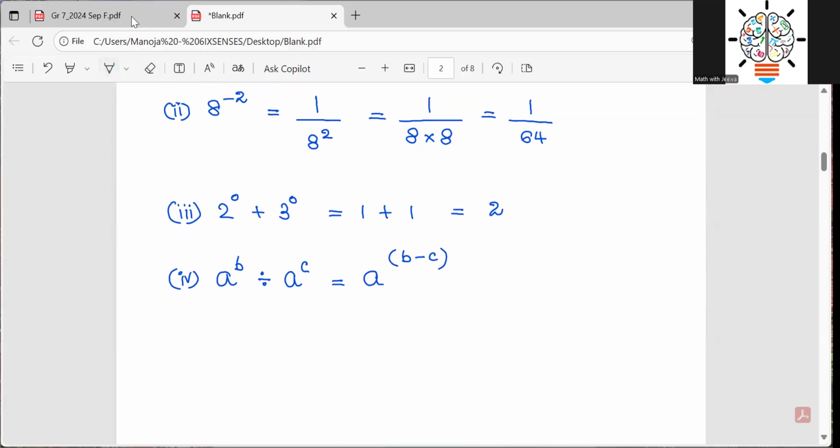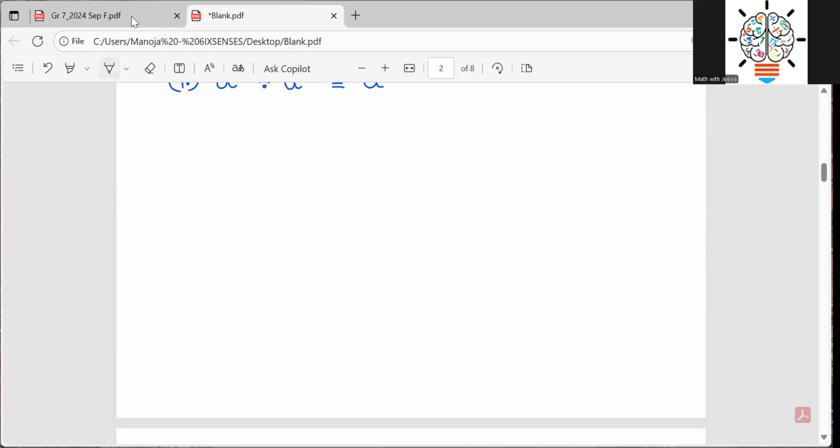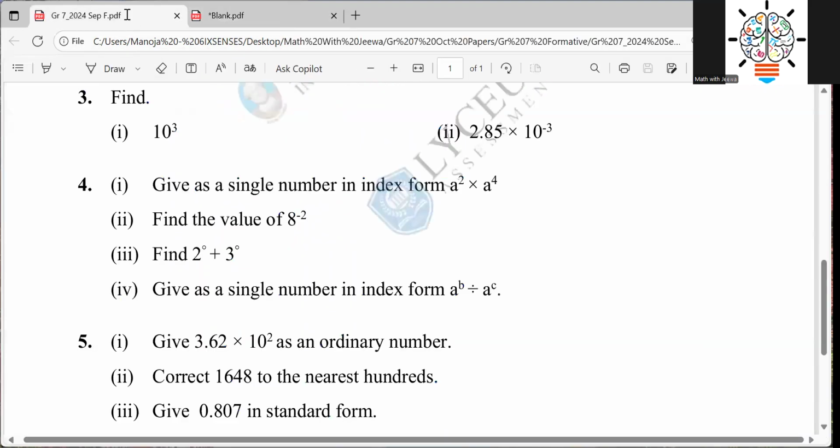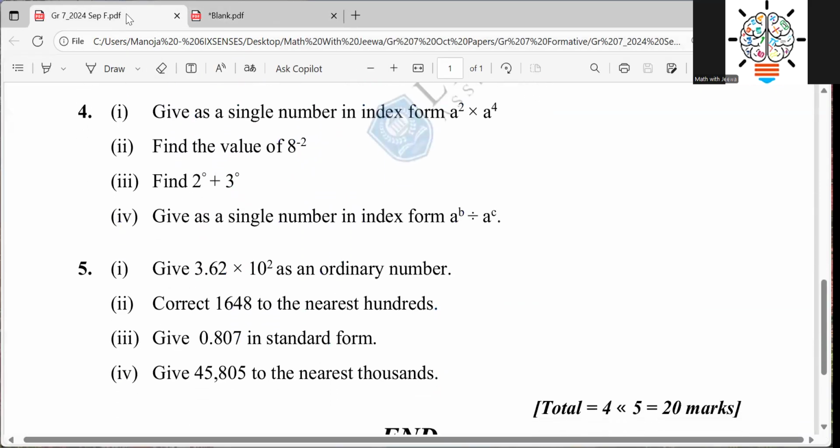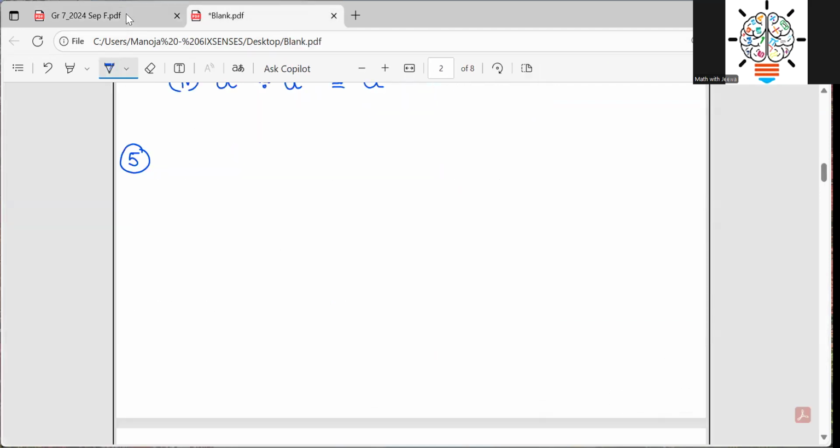Okay, great. So then we will move to the last question, question number 5, right? 3.62 times 10 to the power of 2. First we expand 10 times 10, the answer is 100.